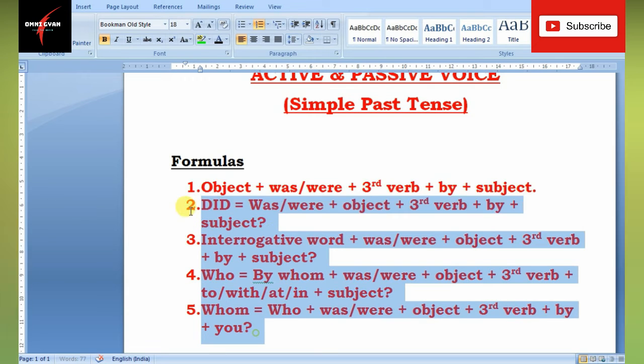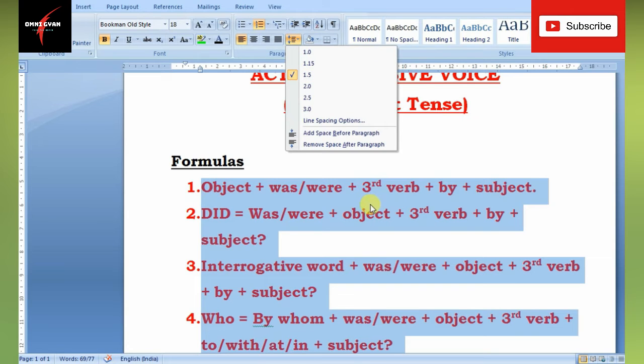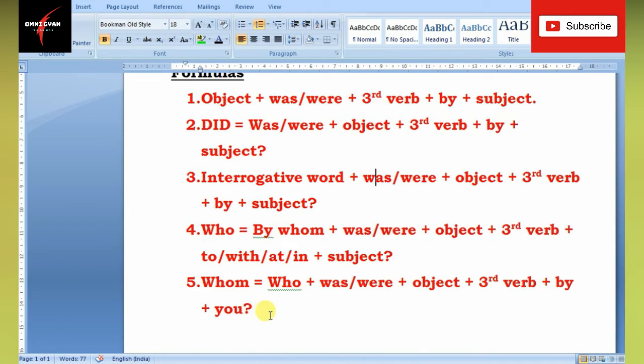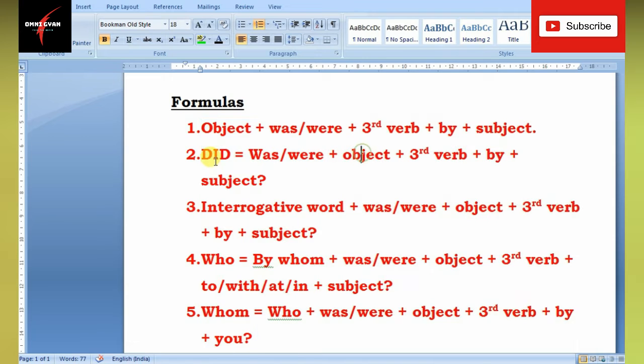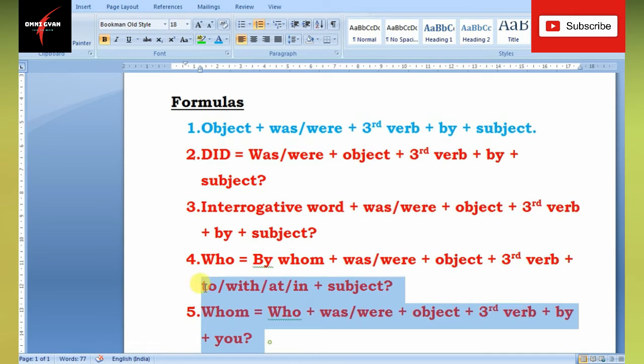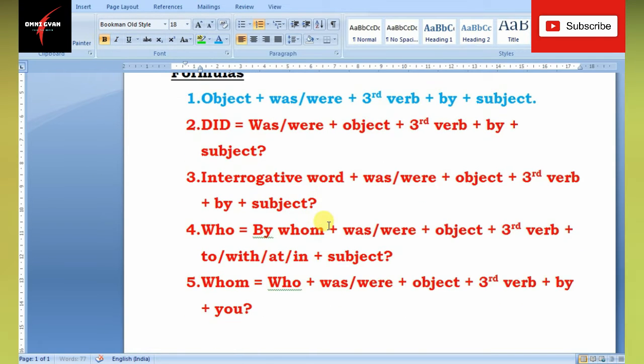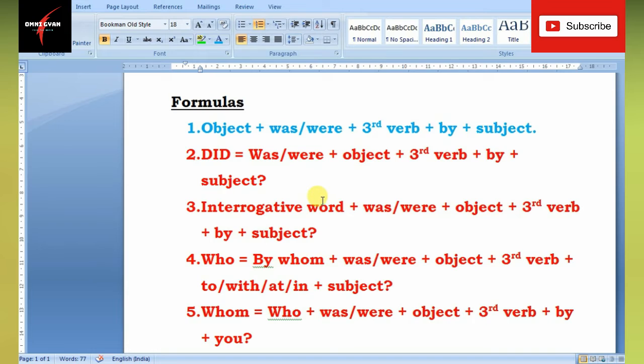Okay, so these are the rules. I'm sorry, these are the formulas. Okay, number one, as I told you, only number one is assertive, and the rest are all interrogative. Okay, so what we will do is try to put the formulas according to the exercises.